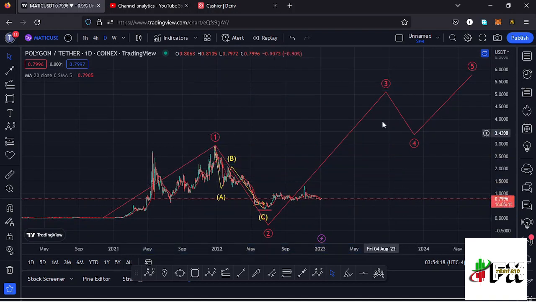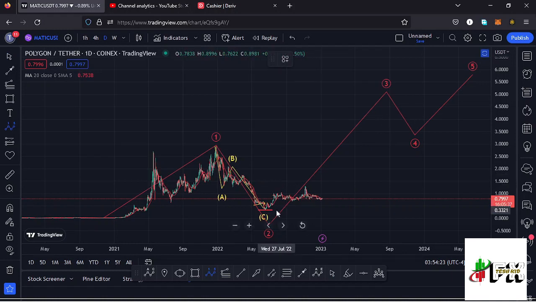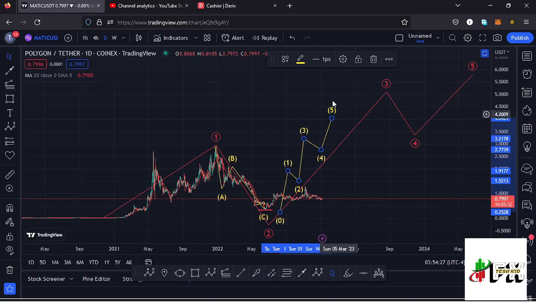And in the formation of that wave 3 to the upside, which is an impulsive wave, we also expect to see fractal waves in formation within that higher Elliot wave count 3, having the wave 5 of the fractal wave completing the formation of that wave 3 to the upside.